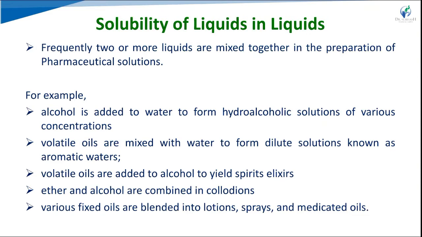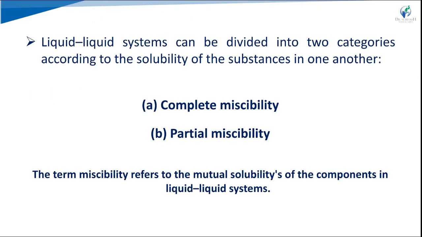Solubility solutions can be, as we have seen previously, ideal or real solutions. Liquid systems can be categorized further. Generally you can see that two liquids can be completely miscible, partially miscible, and the third term we sometimes use is practically immiscible. Generally we see completely miscible and partially miscible.